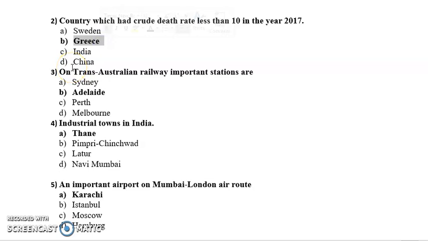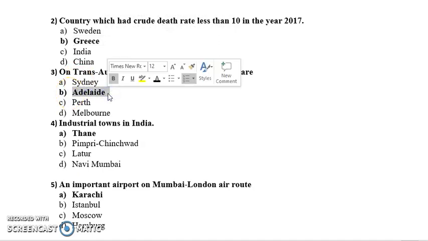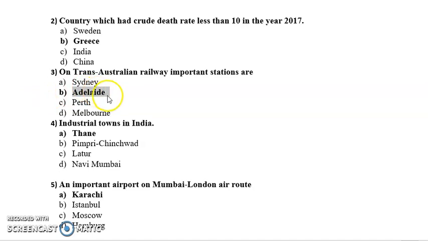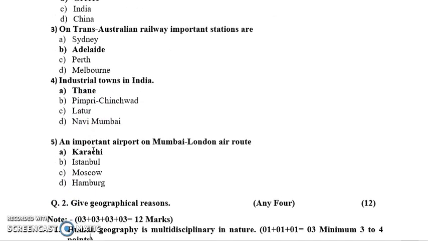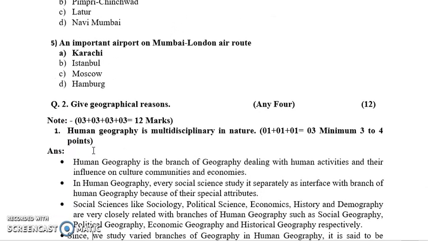Next, on the Trans-Australian Railway, the important stations are Sydney, Perth, Melbourne. Out of them, Adelaide is the wrong answer, the incorrect option, so it is removed as the odd man out. Next, industrial towns in India. We can see industrial setup in Pimpri Chinchwad, there are industries in Latur, Navi Mumbai, except Thane. Next, an important airport on the Mumbai-London air route. Karachi is an incorrect factor here.